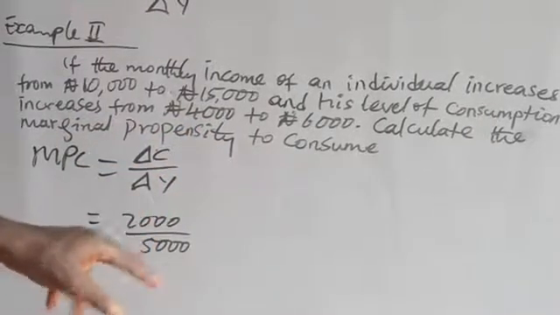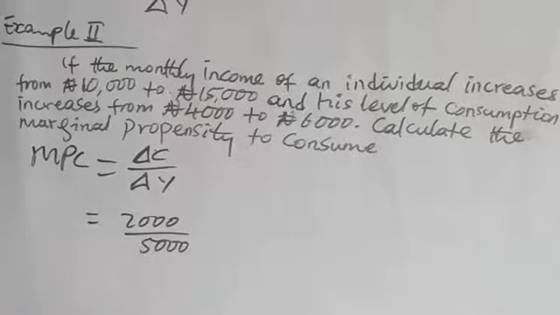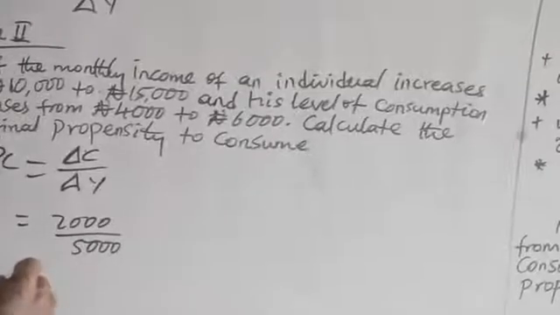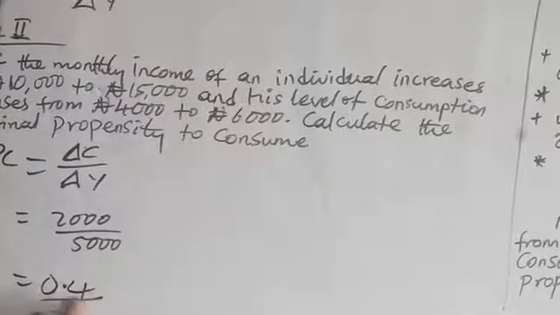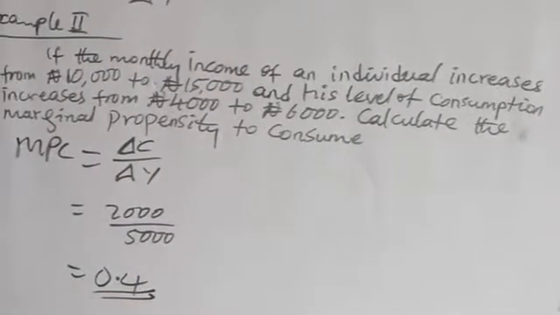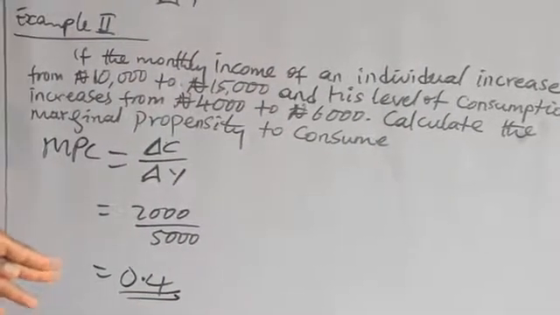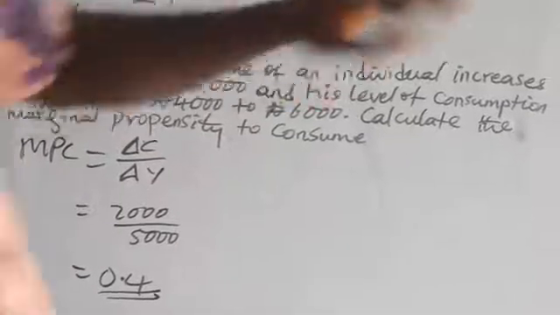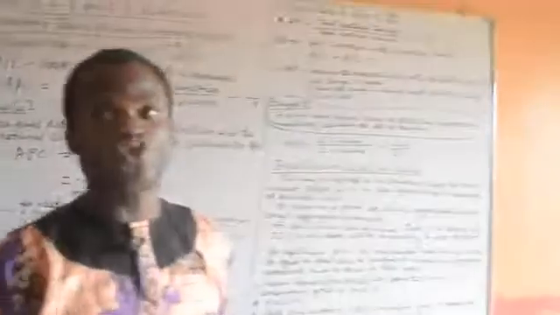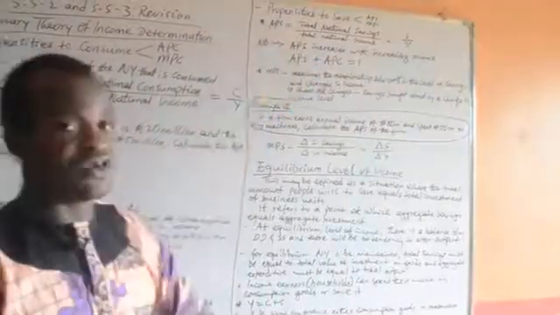When you do this calculation, you are going to arrive at a decimal. I think this should be around 0.4 also. This is around 0.4 also, coincidentally. So this is the marginal propensity to consume. Now let's move to the propensity to save.